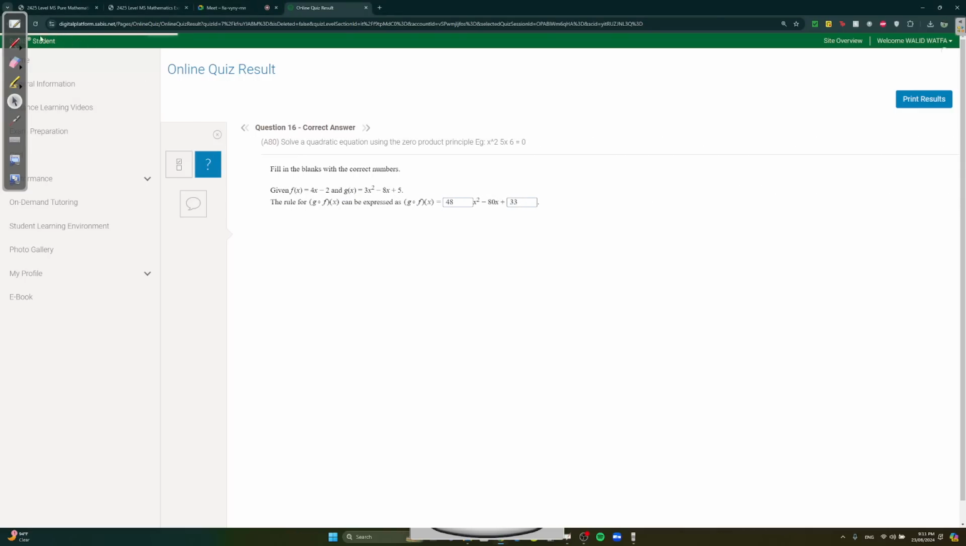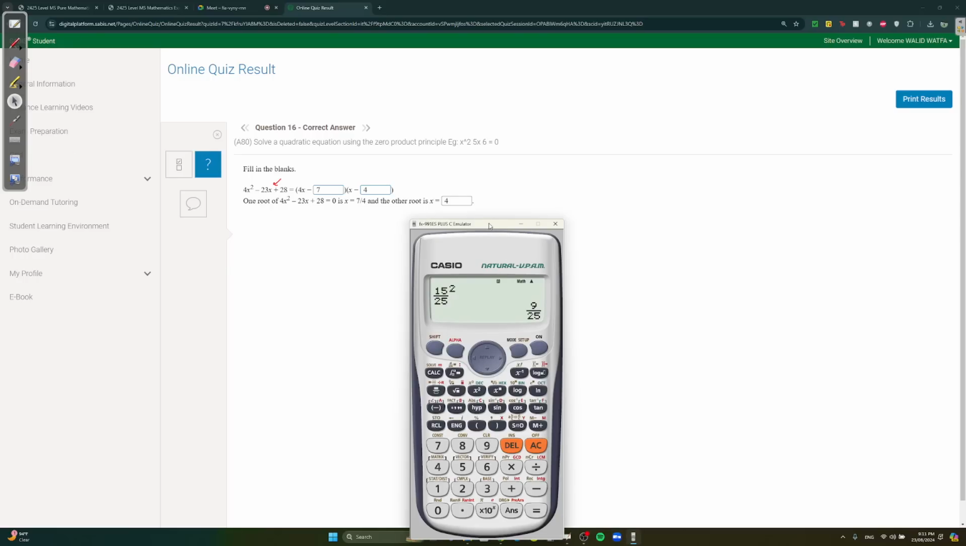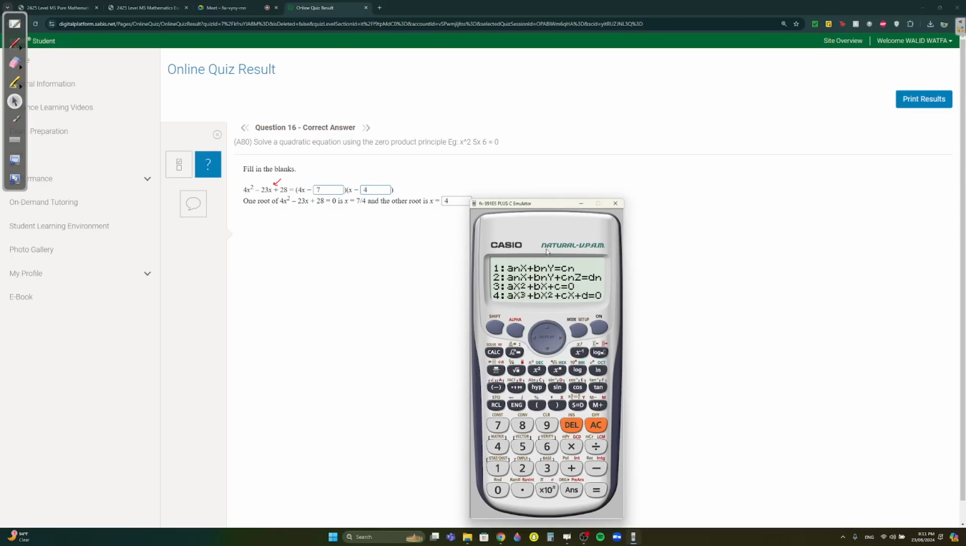Question 16. They want you to factor this. You can factor it easily, or you can do it on the calculator. Go on mode, equation mode, ax squared plus bx plus c, put 3, 4, minus 23, 28. And you're going to get x1 is 4, so your two roots are 4 and 7 over 4. So these are your two roots.